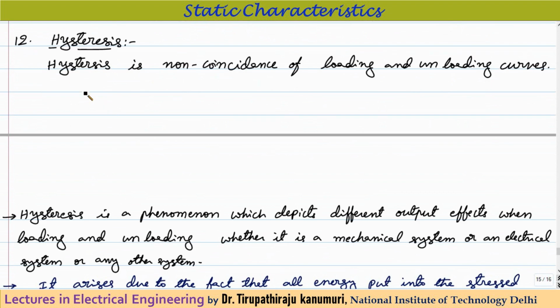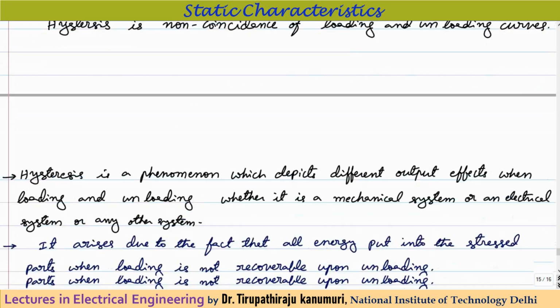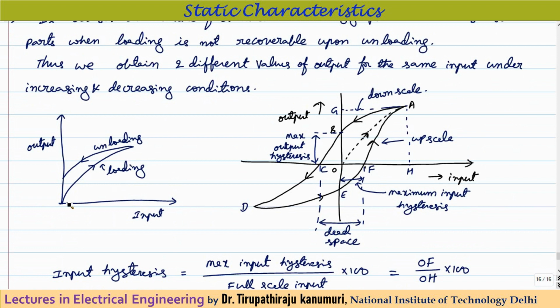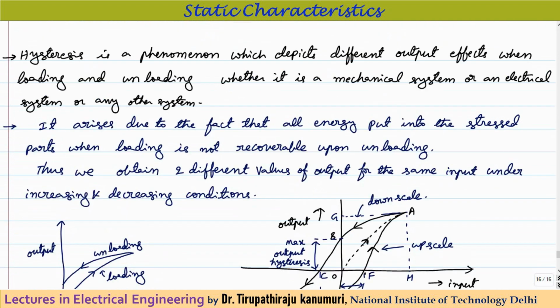Now let us proceed further. The term hysteresis. Hysteresis is a non-coincidence of loading and unloading curves. That means when you are changing your input quantity from 0 to some maximum value and again come back to the 0 value, you get some curve when varying from 0 to the maximum value. Let us see the curve to understand it. I am starting from 0. Let us assume the input and output relationships are like this. When the input is gradually increased from 0, the output changes in this manner. But after you reach the peak value, when you are unloading or decreasing your input from maximum to 0, the output will not follow this curve. It will follow some different curve. That is called hysteresis.